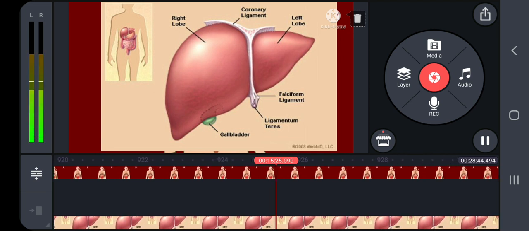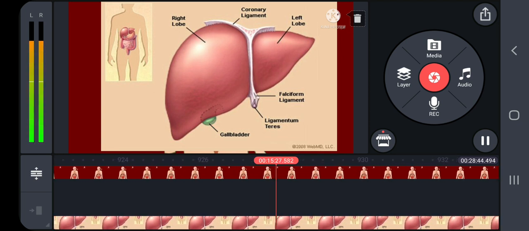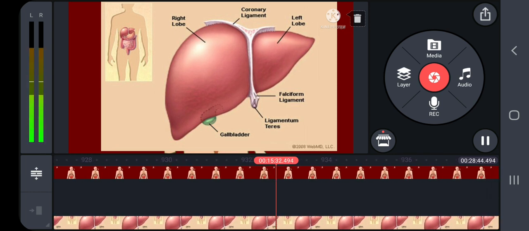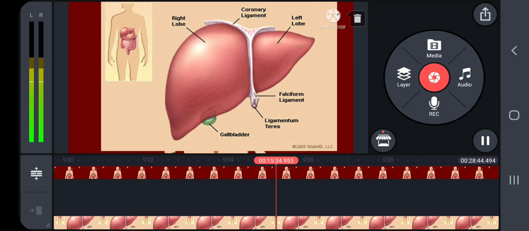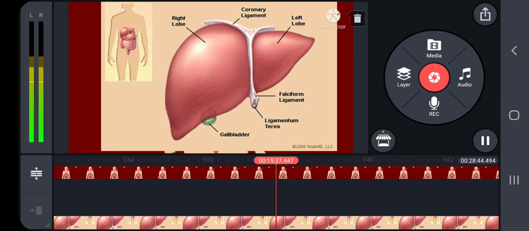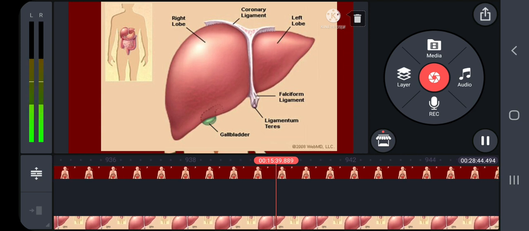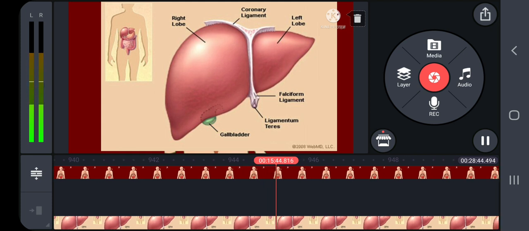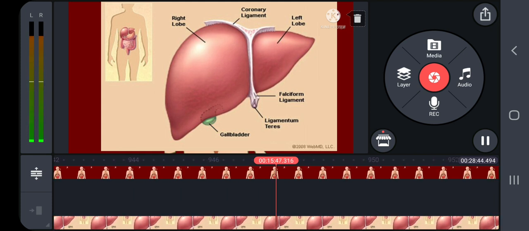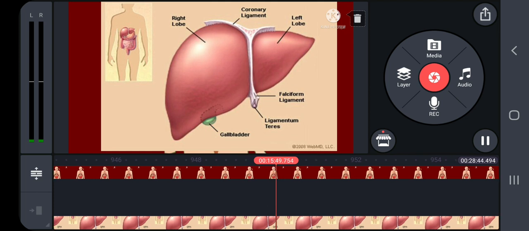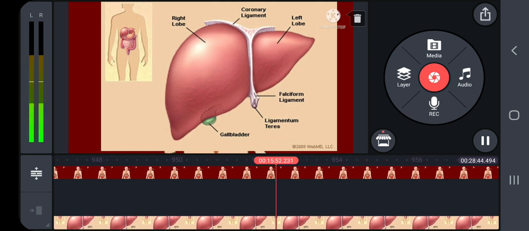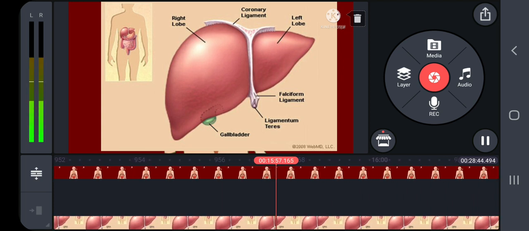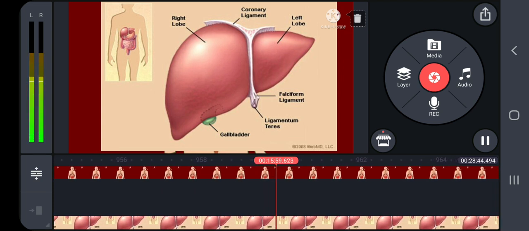The bile duct passes downwards and joins with the main pancreatic duct to form a common duct called the hepatopancreatic duct. The opening of the hepatopancreatic duct into the duodenum is guarded by a sphincter called the sphincter of Oddi. The liver has a high power of regeneration and liver cells are replaced by new ones every 3 to 4 weeks.